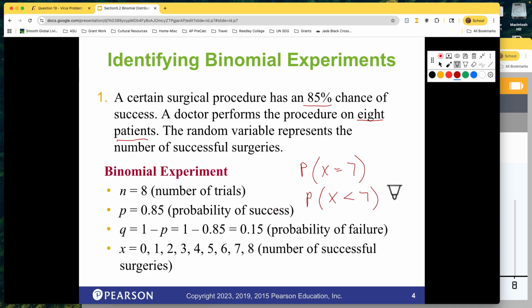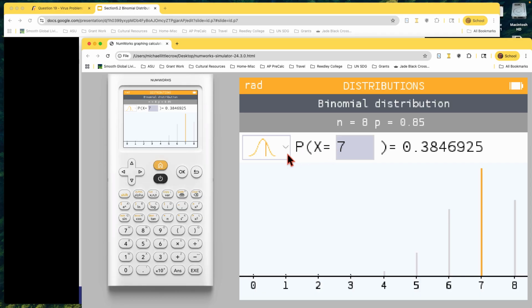Less than 7. If x equals 7, does that count? No. So it has to be less than 7. So for our tool, we've actually got to come here. You'll see there's this one, less than a number, but when we come over here, that's less than or equal. We can't put a 7 there. That would be less than or equal. So we have to use 6, right? It's really less than or equal to 6. That's because 7 doesn't count.